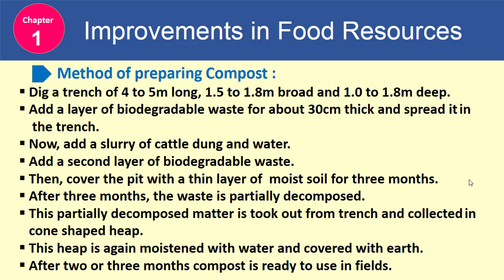Then cover the pit with a thin layer of moist soil for about 3 to 4 months. After 3 to 4 months, the waste is partially decomposed. Then this partially decomposed matter is taken out from the trench and collected in a cone-shaped heap. Then again moisten the heap with water and cover with soil. After 2 or 3 months, compost is ready to use in fields. You can use that compost in the field and grow organic crops.